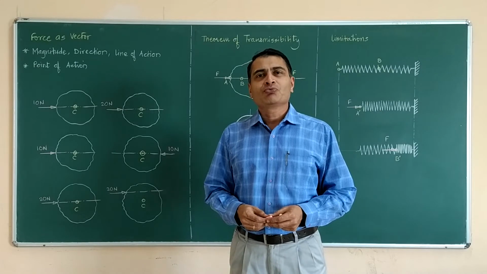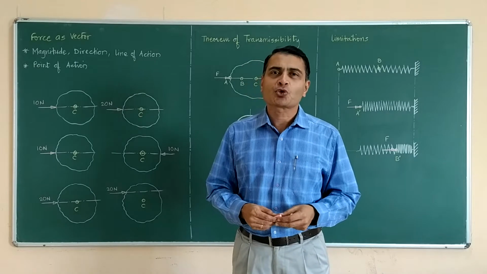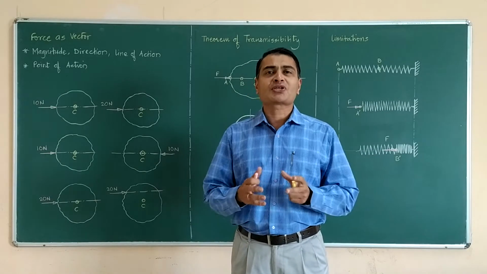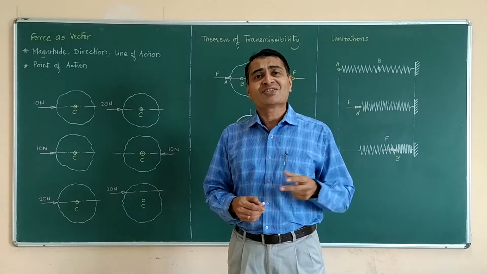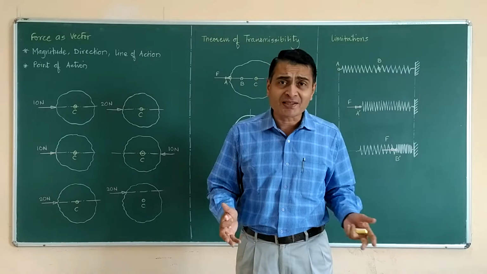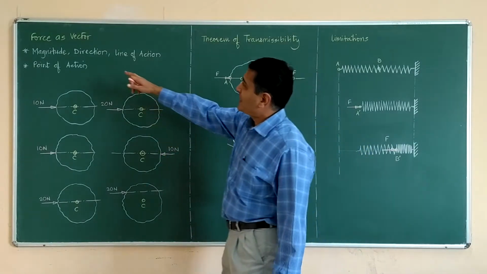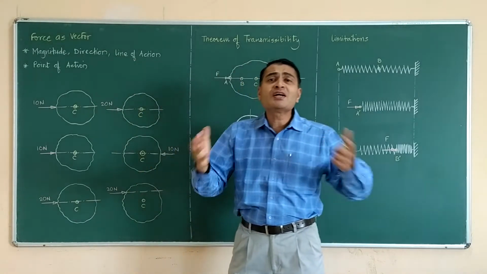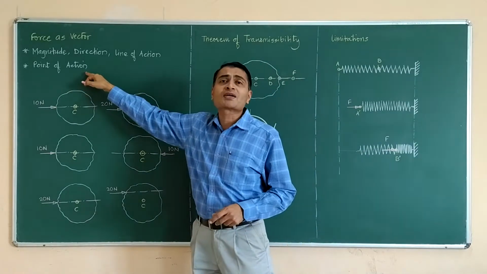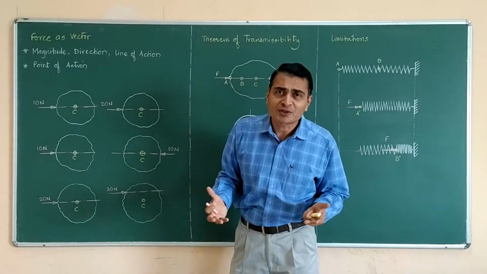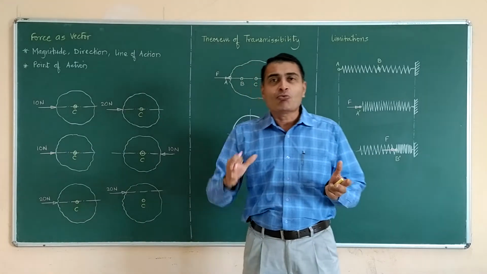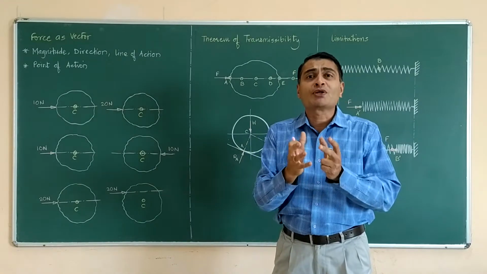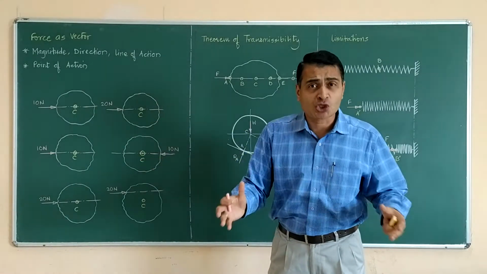Last lecture we just discussed introduction to the subject of engineering mechanics, and we were discussing force as a vector quantity and as a vector what are its various aspects, and we discussed that magnitude, direction and line of action are invariant aspects, whereas point of action is a variable aspect. So what we mean by that, why these are invariants, why this is variable, we are going to see, we are going to discuss through a couple of illustrations.